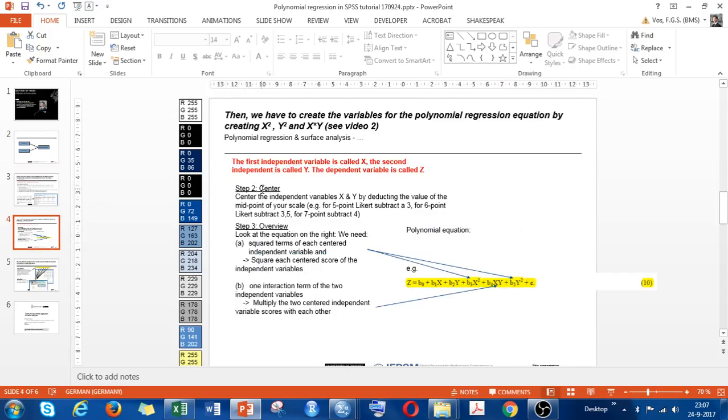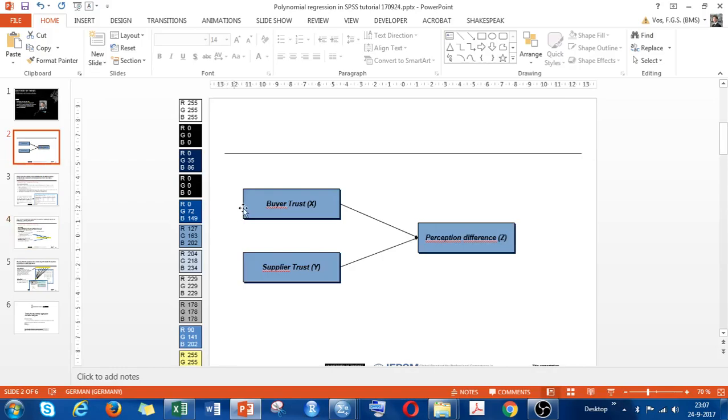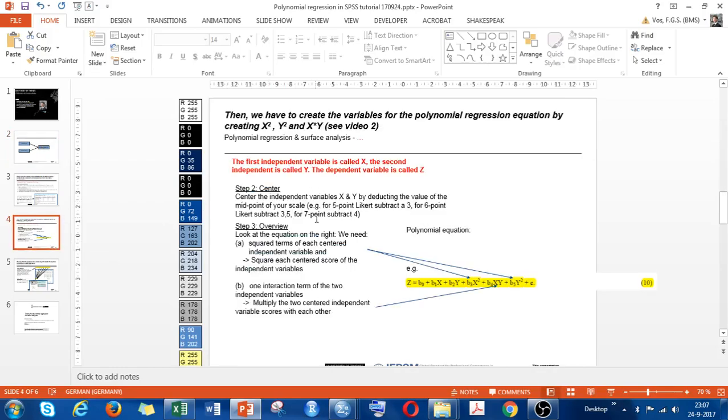The second step in the polynomial regression is that we center the independent variables, which are in our case the buyer trust and the supplier trust. And this is a little bit not clear in literature because normally centering means that you center around the mean. So you actually deduct the mean from the data you have. But in this case, we want to center around 0 and we want to center the scale around 0. So when we would have a 5-point Likert scale, we subtract the numbers by 3. When we have a 6-point Likert scale by 3.5, and when we have a 7-point Likert scale with 4.